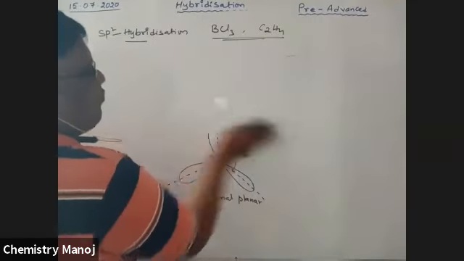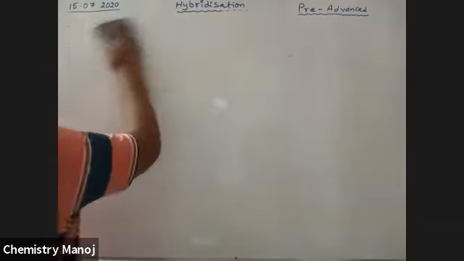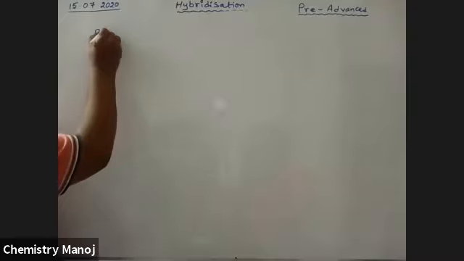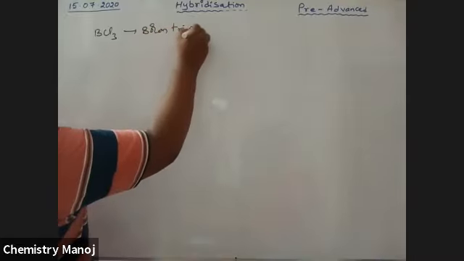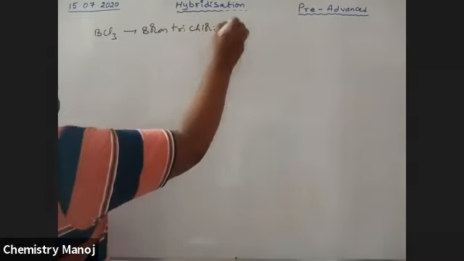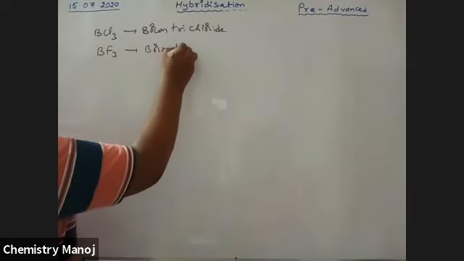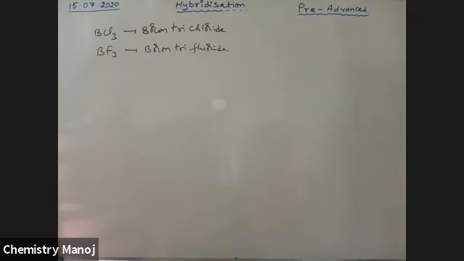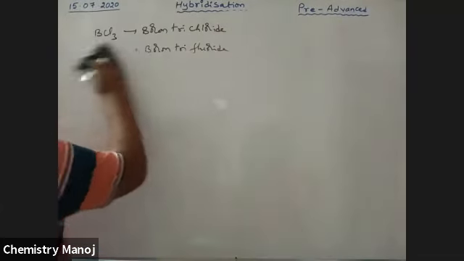First of all, BCl3, boron trichloride, BF3, boron trifluoride. They will ask these as examples. Okay. Now I am explaining BCl3. So the same is similarly applicable for BF3.